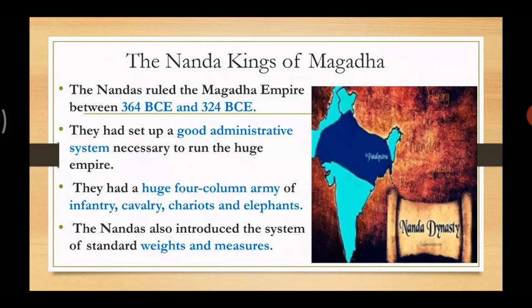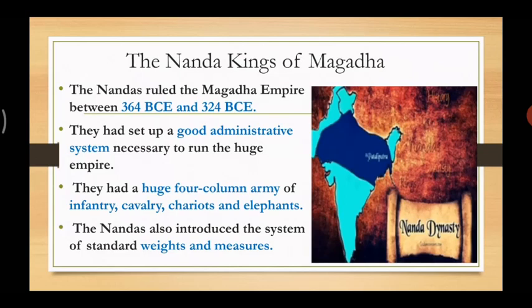To run an administration system, you need to have a huge empire also, and it was not easy to run such a big empire, right? So it was not easy because you need people for that. But the Nanda kings set up a good administration system, and because of that it became easy to run the administrative work. That means all were working together. If you all work together, then the work will be done easily and faster.